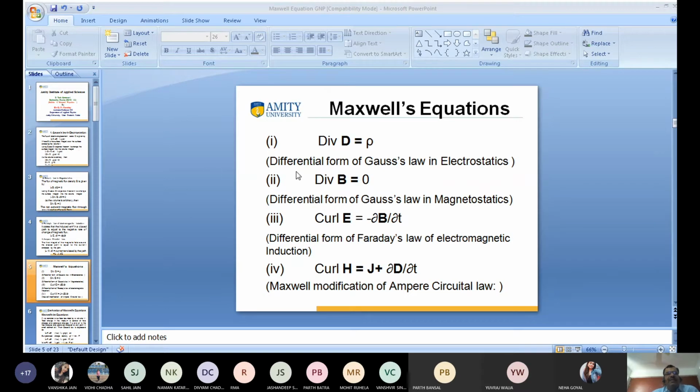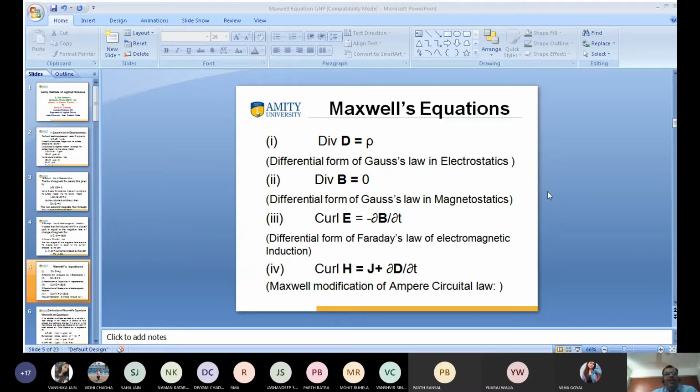The second equation is divergence of B is equal to 0. Divergence of B is equal to 0 is known as the differential form of Gauss's law in magnetostatics. This is the magnetic field, and that is the electric field. So this is the differential form of Gauss's law in magnetostatics.